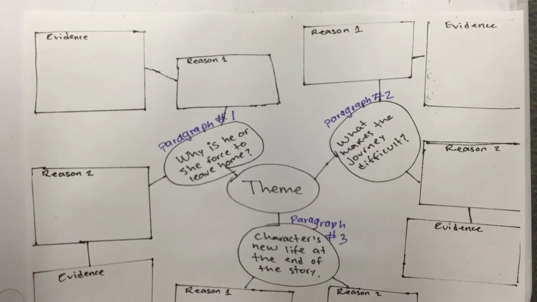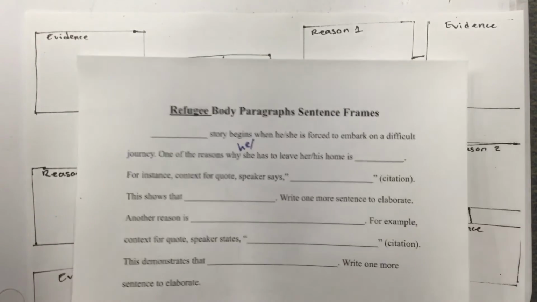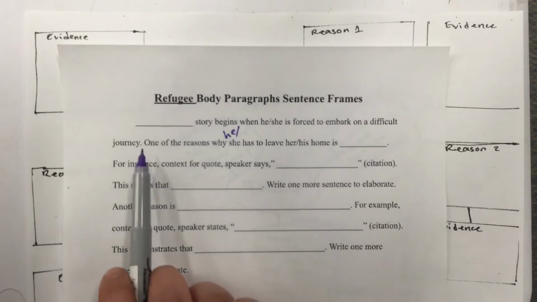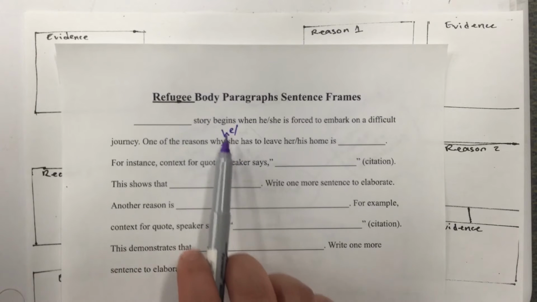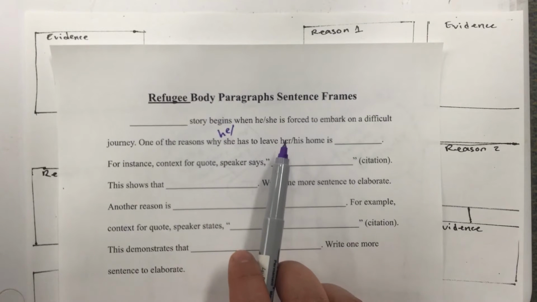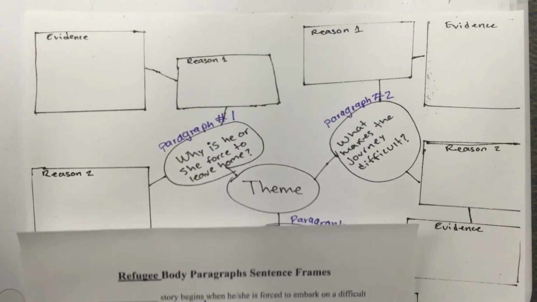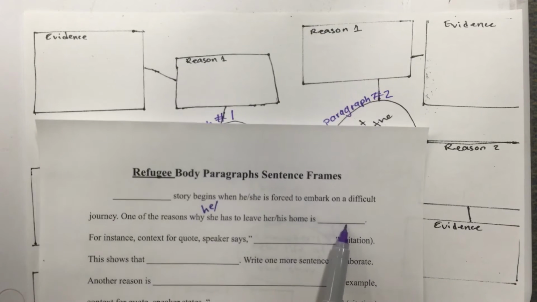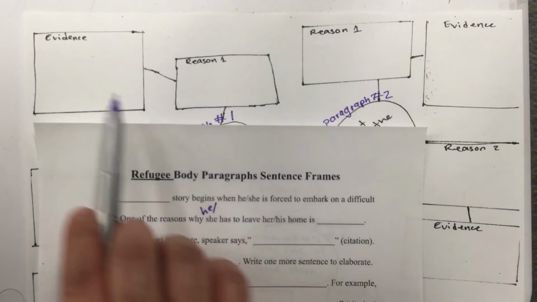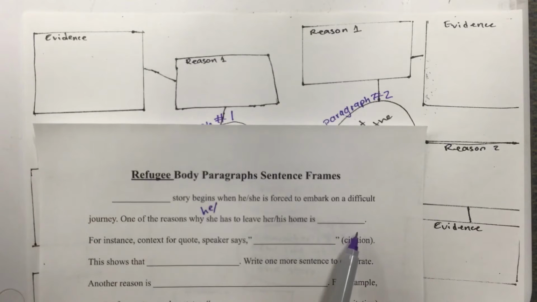If you look at the second sentence, it says, one of the reasons why he or she has to leave his or her home is blank. That's going to be reason number 1. Tell me one of the reasons and just write it here. Then you have to move on to the evidence. You have to provide evidence for that.